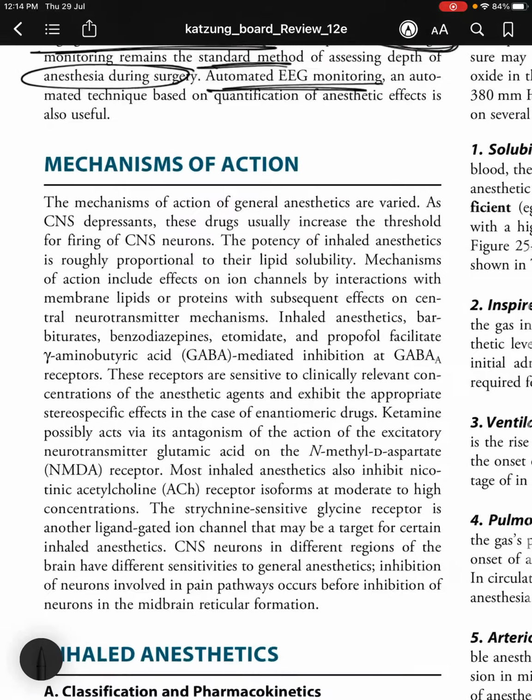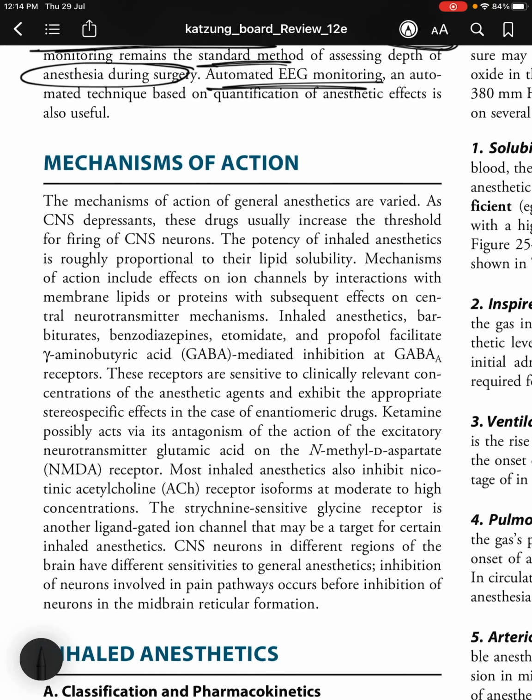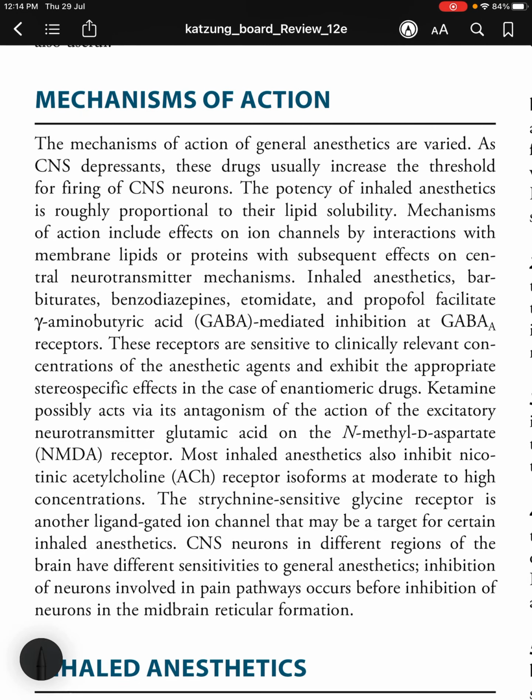Let us talk about the mechanisms of action now. The mechanisms of action of general anesthetics are varied. As CNS depressants, these drugs usually increase the threshold of firing of CNS neurons. The potency of inhaled anesthetics is roughly proportional to their lipid solubility. So, if the inhaled anesthetic gas or drug is more lipid soluble, then it has a higher anesthetic property.